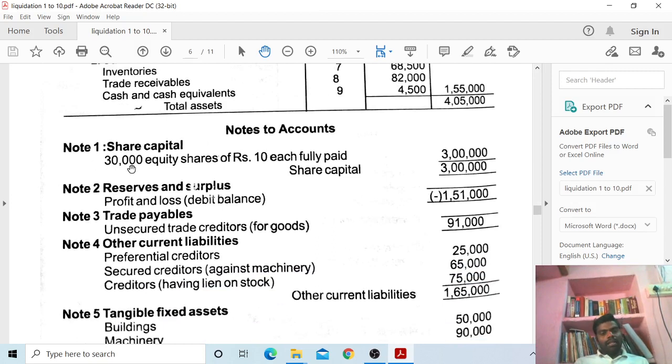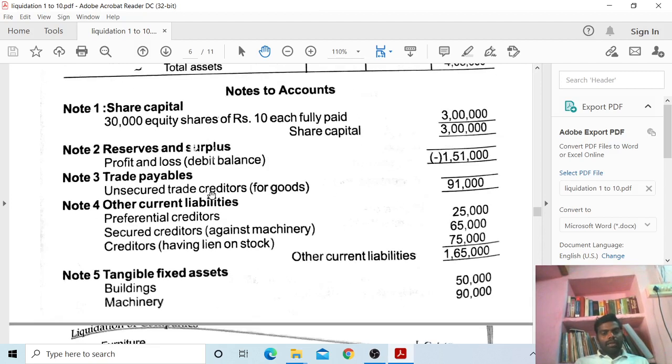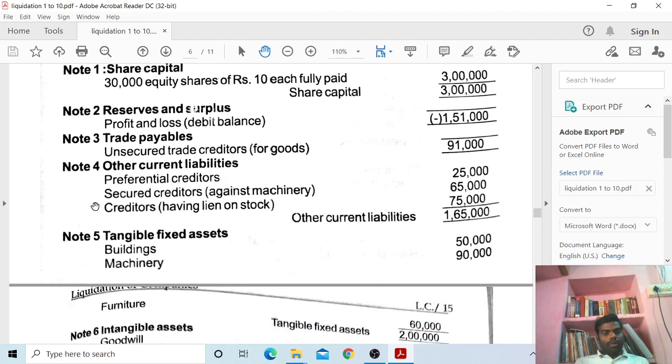Now the notes to accounts. Share capital: 30,000 equity shares of rupees 10 each, fully paid, rupees 3 lakh. Note number 2, reserves and surplus: profit and loss account, debit balance or loss, minus 1,51,000. Note number 3, trade payables: unsecured trade creditors for goods, rupees 91,000. Note number 4, other current liabilities: preferential creditors 25,000, secured creditors against machinery 65,000, creditors having lien on stock 75,000. Total other current liabilities 1,65,000.